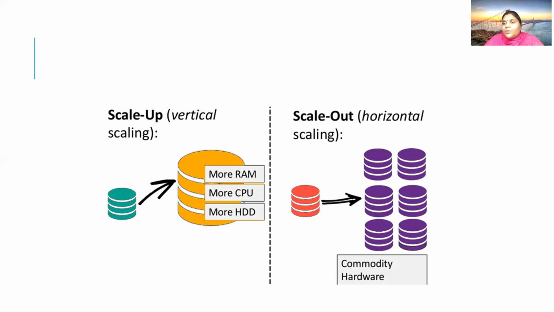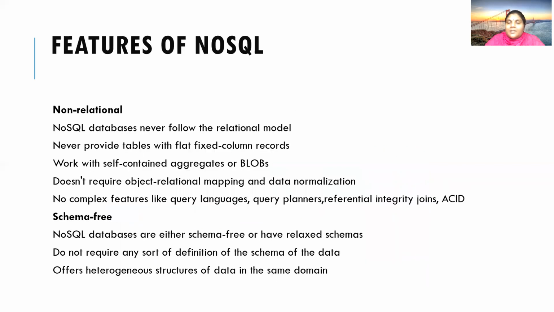From the diagram, you can see scaling up is also called vertical scaling and scaling out is called horizontal scaling. Whenever we increase the number of machines, that is called horizontal scaling. Whenever we increase the capacity of a single machine by increasing the RAM, the CPU, or the hard disk, then it is called vertical scaling.